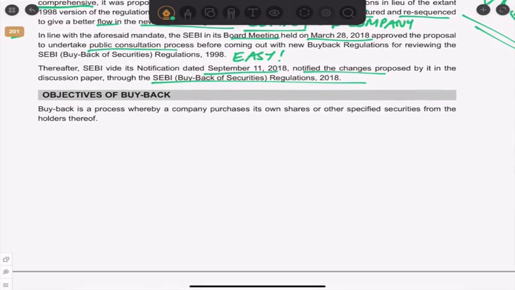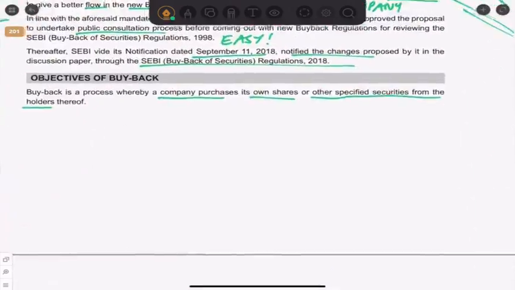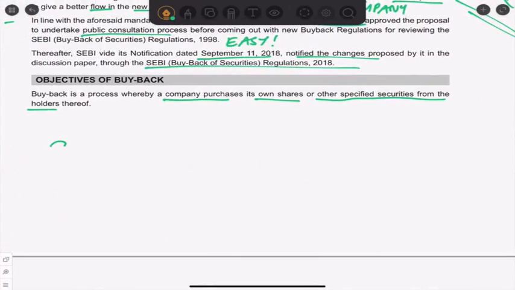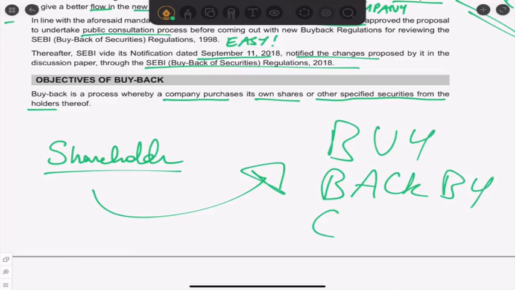What are the objectives of buyback? As you know, it's a process where a company purchases its own shares or other specified securities from the holders. As I told you, I drew this entire diagram. So the shareholder is having the shares, and now the company will buy them back. Here you need to understand that a shareholder may have 1000 shares.